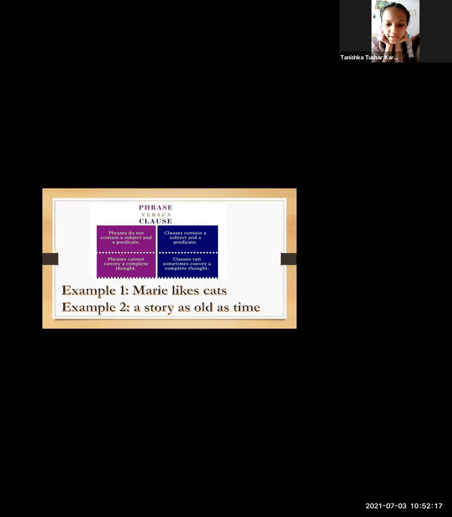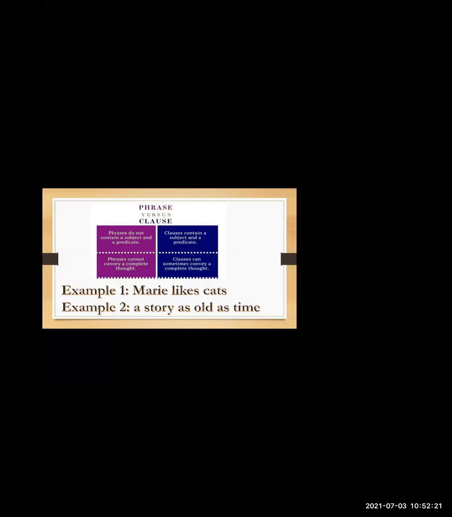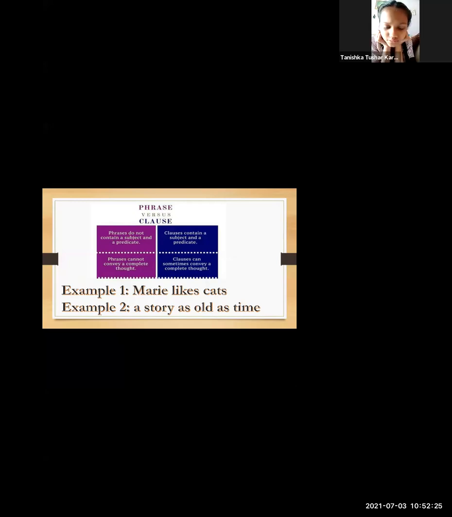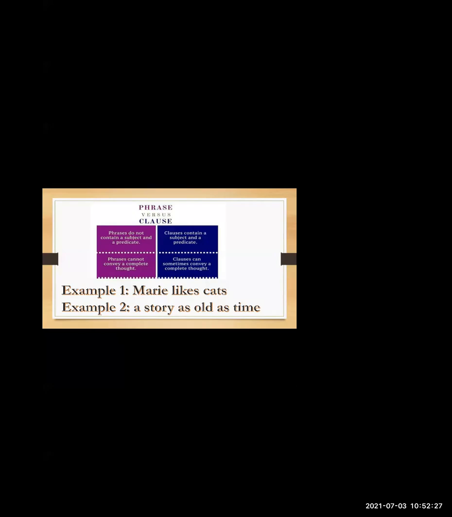It is not a phrase. Oh, yes, very good. That means it is a clause. Why is it a clause? Because it is making a complete sense. There is a subject, that is Marie, and what does she like? She likes cats. So that is a clause.